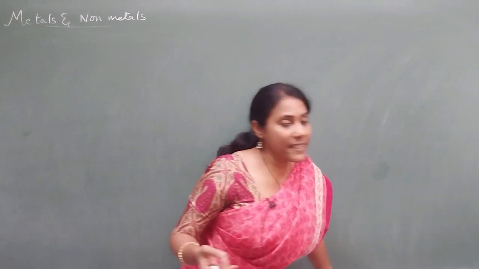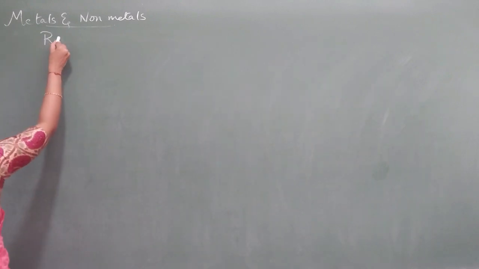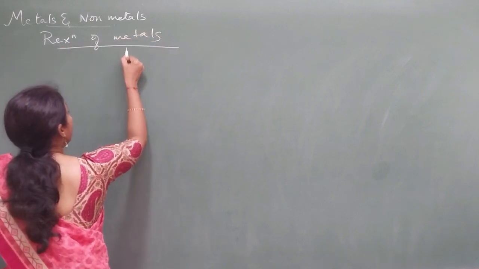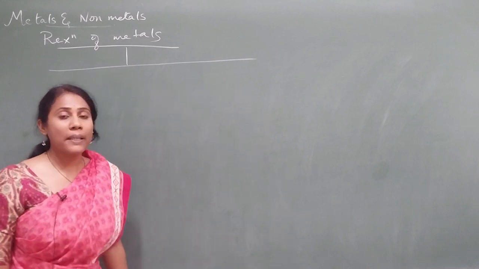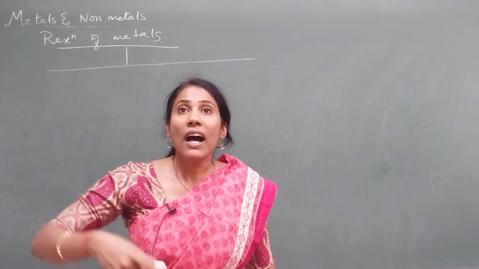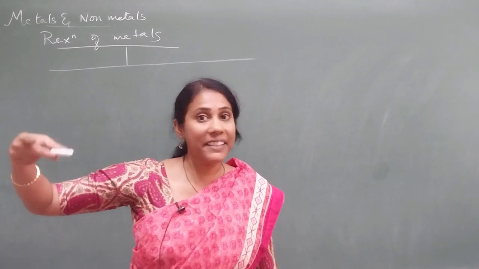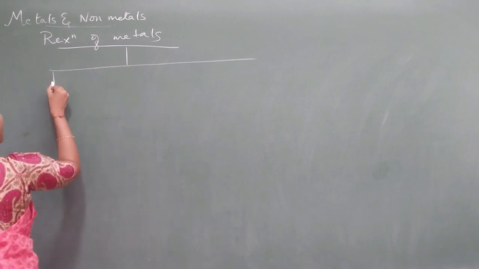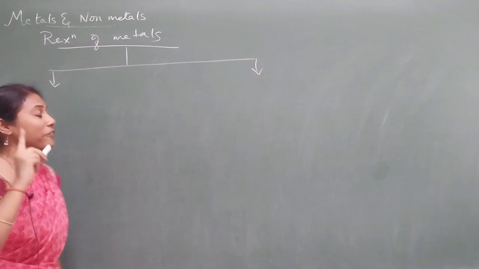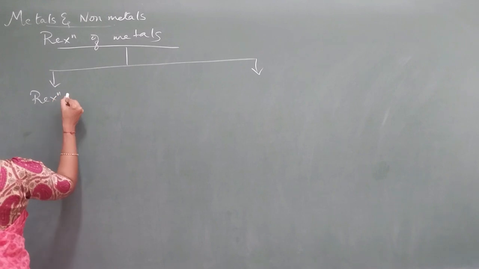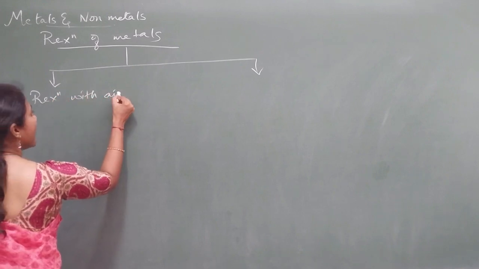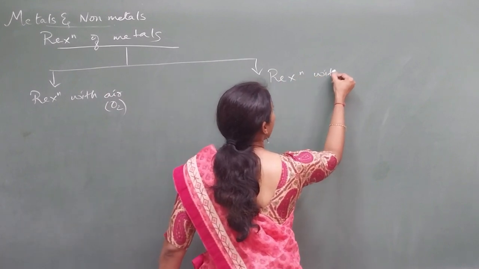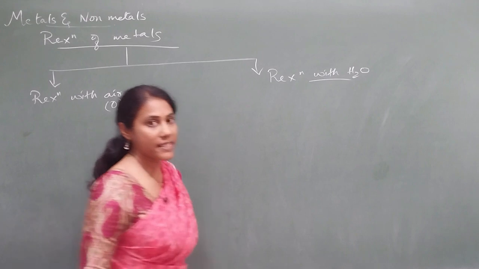And now what is most important in this chapter is the chemical reactions of metals, guys. We have already discussed chemical reactions in the previous video, how metals react with acids and displacement reactions. So those two reactions I am not discussing here, but the two important reactions which you should know are, one, reaction with air, that is nothing but oxygen, and the other one, reaction with water. Both concepts are important.